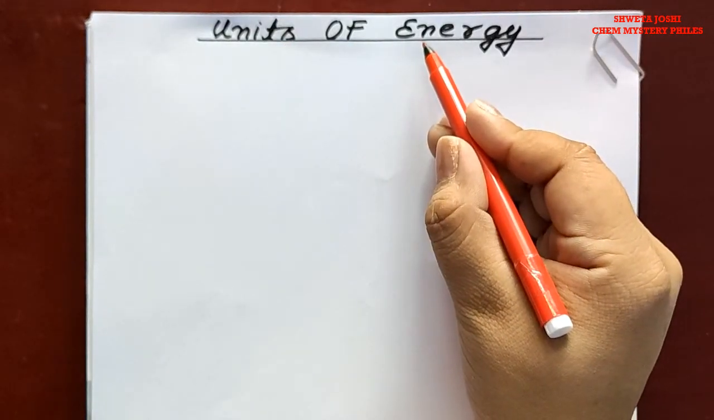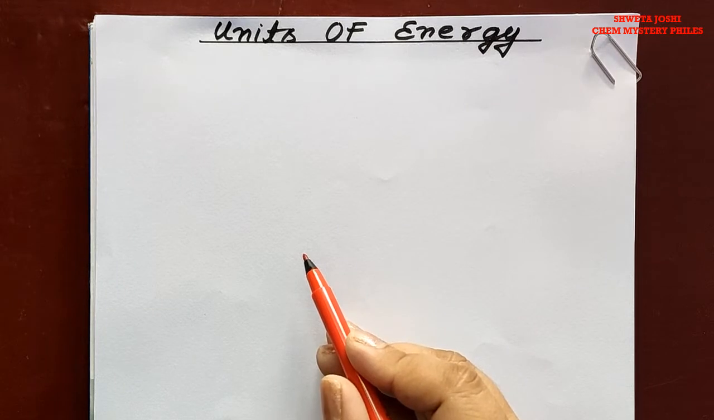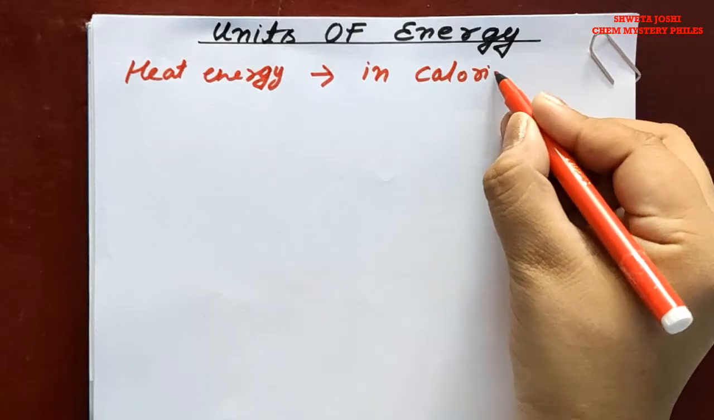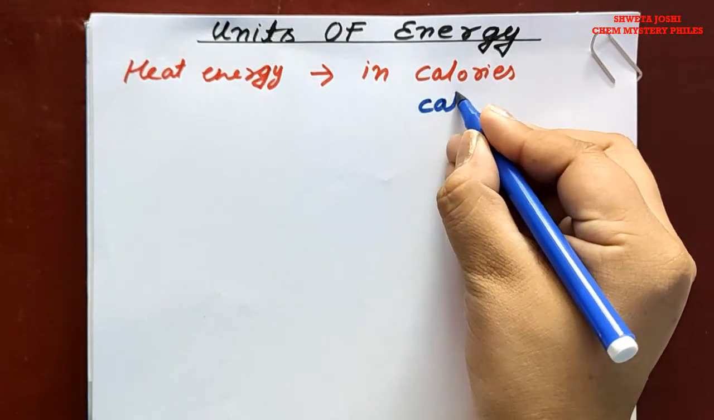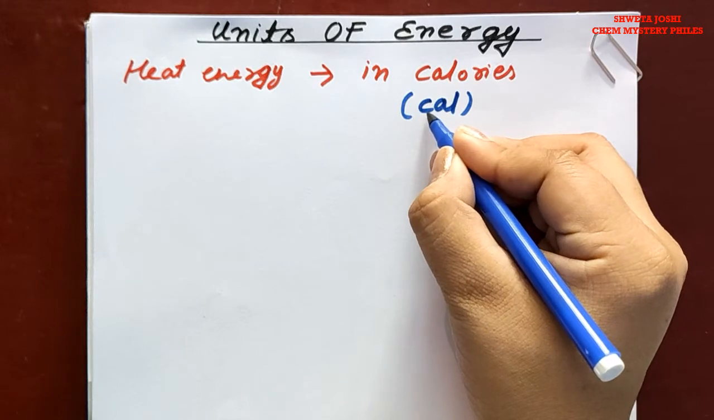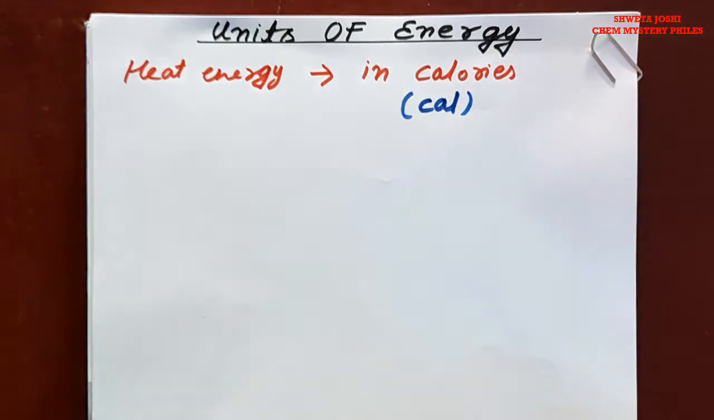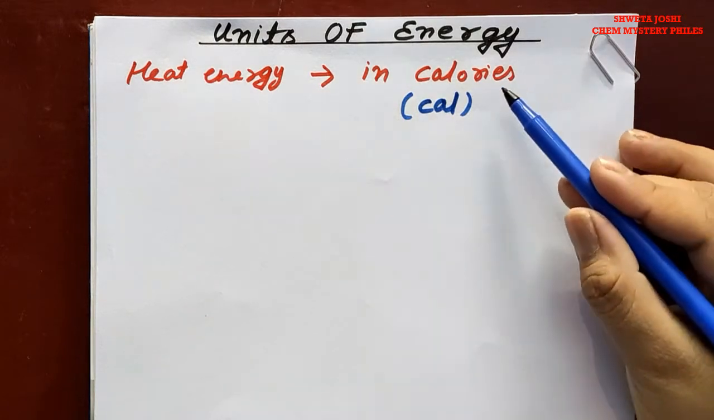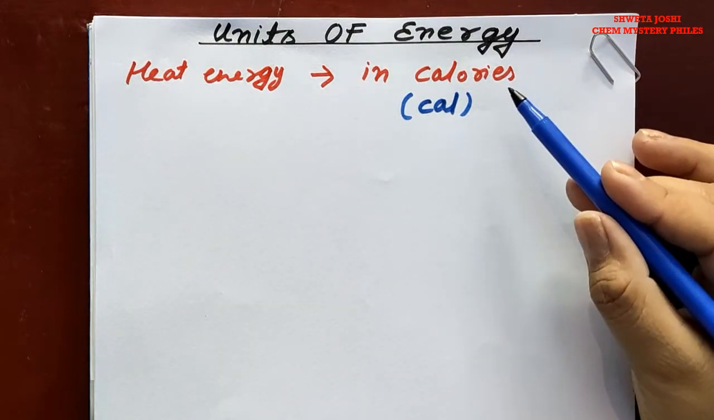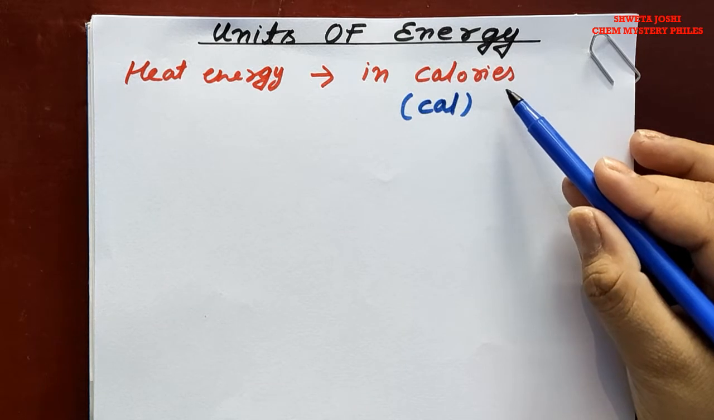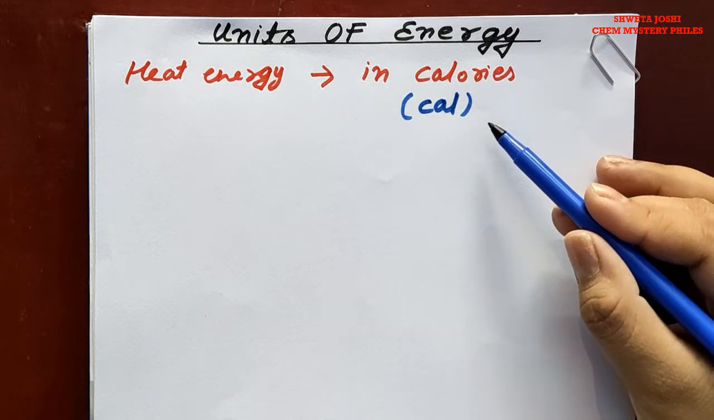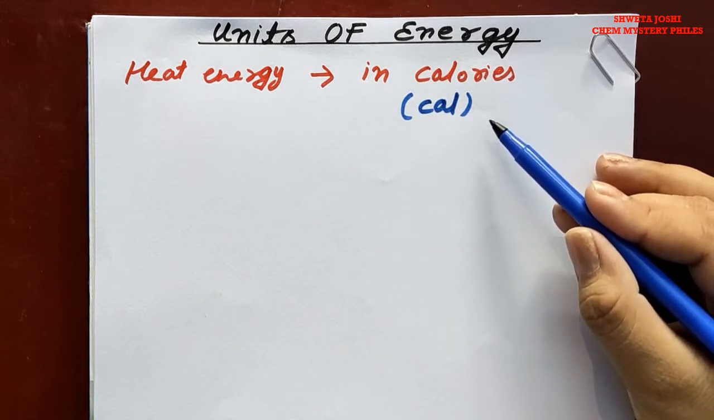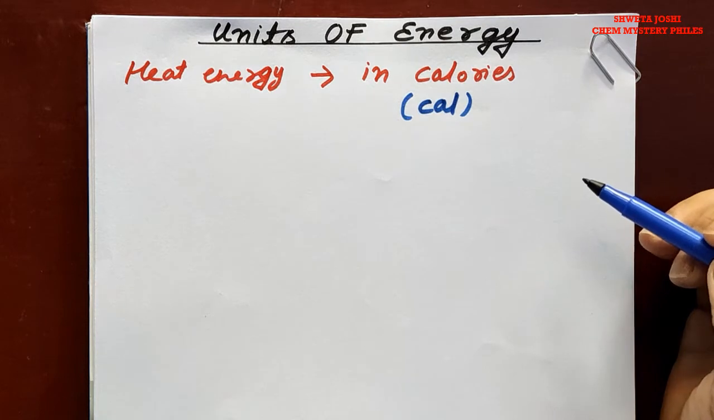Now we are going to discuss about units of energy. Heat energy is measured in terms of calories, which is represented by CAL, starting with small c. Now what is a calorie? A calorie is defined as the amount of heat energy which is required to raise the temperature of 1 gram of water by 1 degree Celsius.